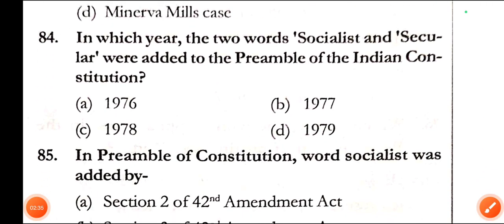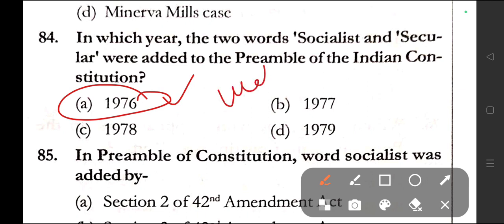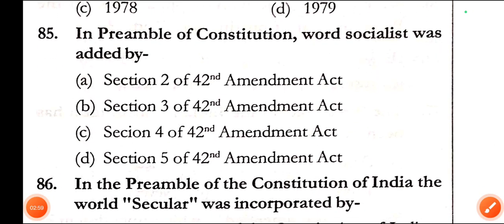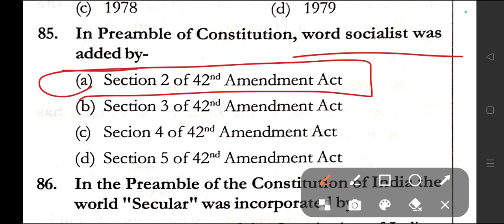Question number 84. In which year were the two words socialist and secular added to the preamble of the Indian Constitution? Options are 1976, 1977, 1978, 1979. In question number 84, the correct answer is option A, that is 1976. But if it has been asked with effect from, then the year will be 1977. Question number 85. In the preamble of the Constitution, the word socialist was added by. The word socialist was added by Section 2 of the 42nd Amendment Act. Here option A is the right answer.